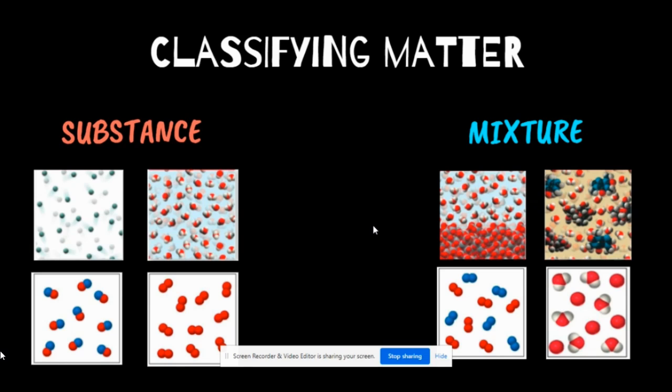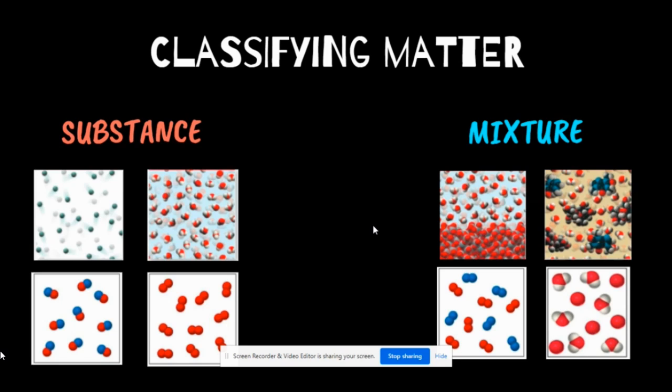Whether I have one atom or molecules, they always exist in the same combination. Even in the bottom left-hand corner where I have two different atoms, because they are chemically joined to make a molecule, and all of those molecules are the same, it's still considered a substance because they are joined together.